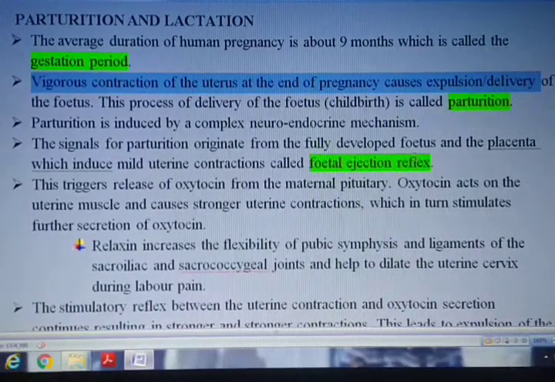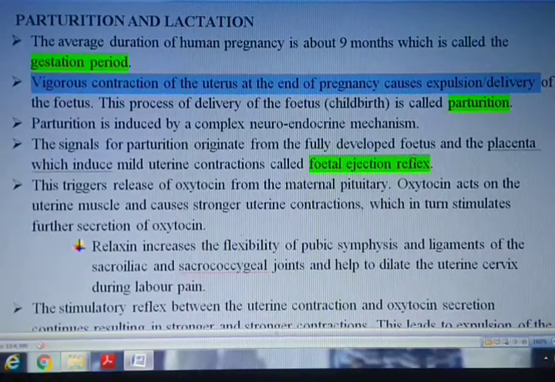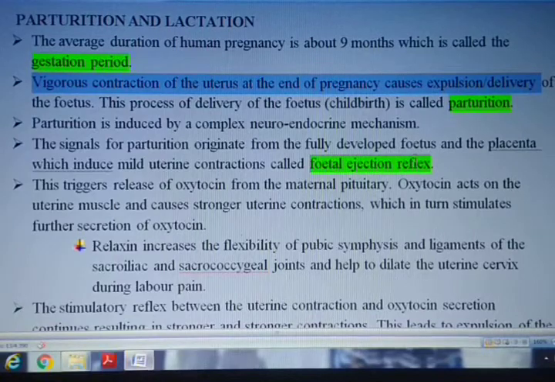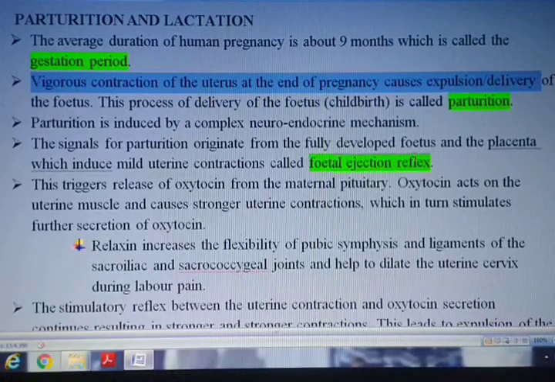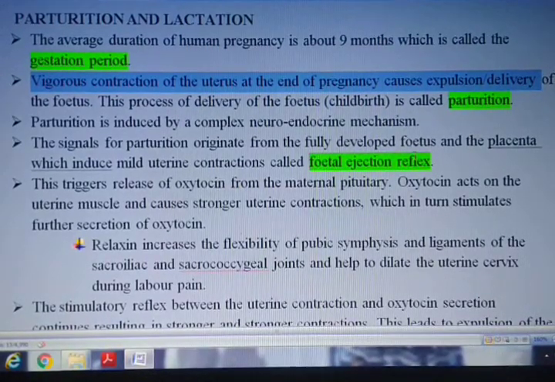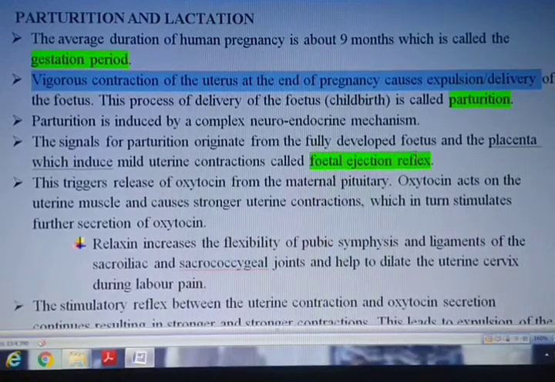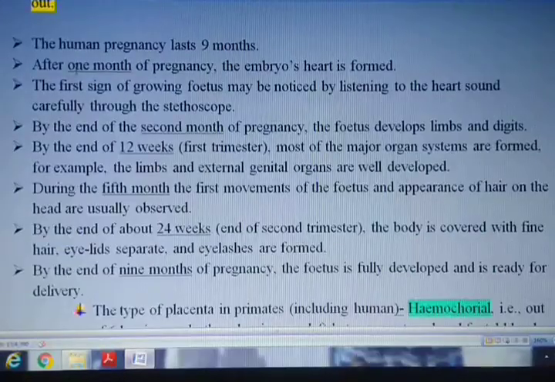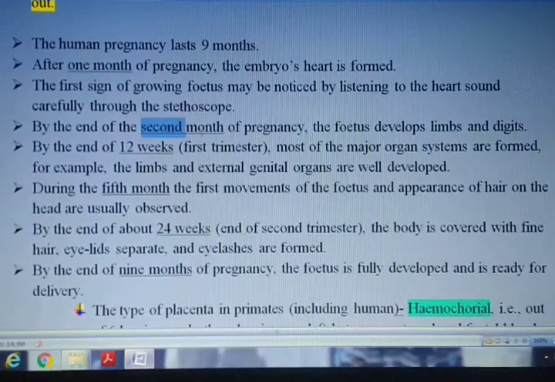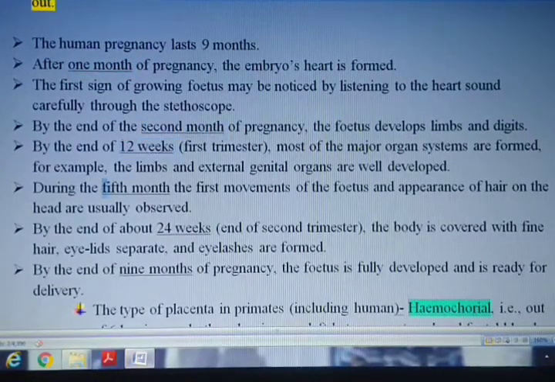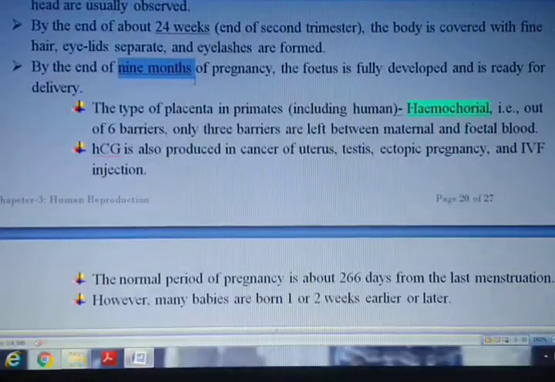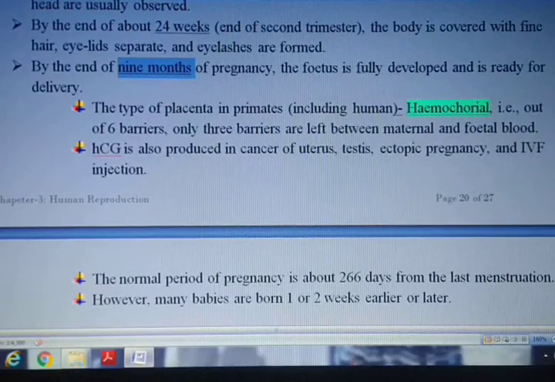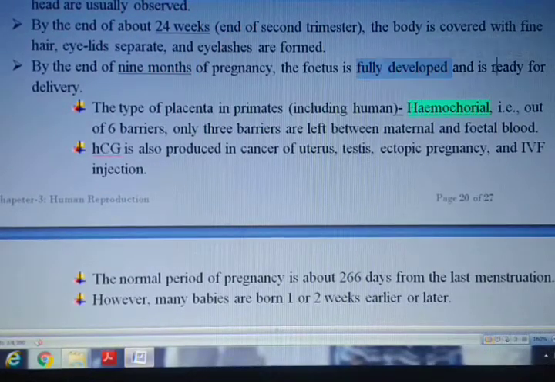Hello everyone. We have been discussing human reproduction. In the last video, I discussed pregnancy and embryonic development. Towards the end of the topic, I discussed the major features of embryonic development at various months of pregnancy, like 1 month, 2 months, 3 months, 5 months, 6 months and 9 months. At the end of 9 months of pregnancy, the fetus is fully developed and now it is ready for delivery.